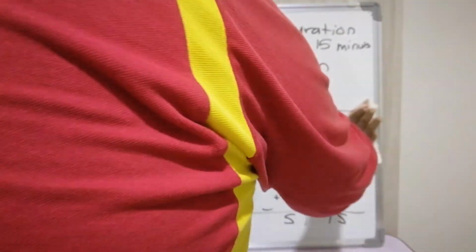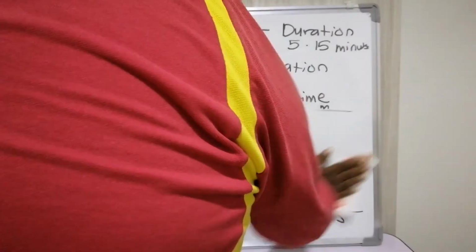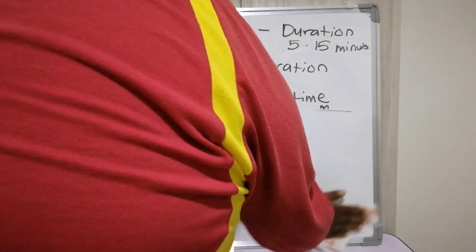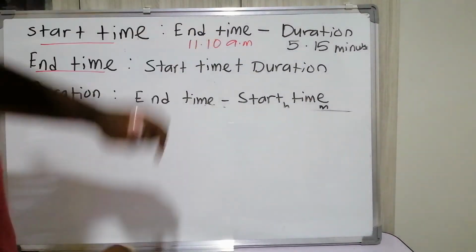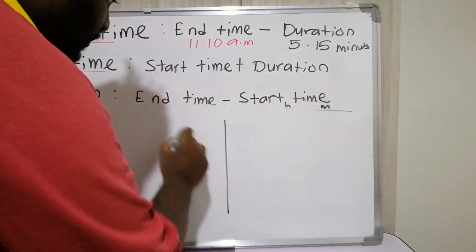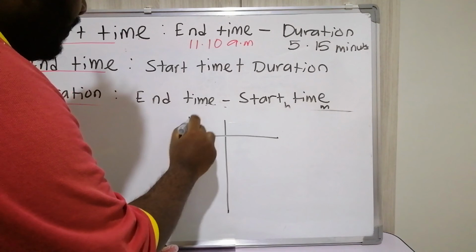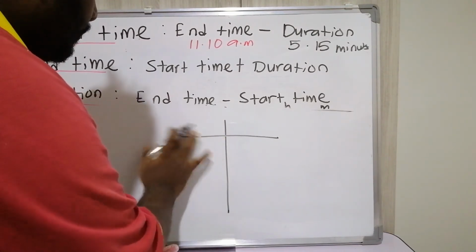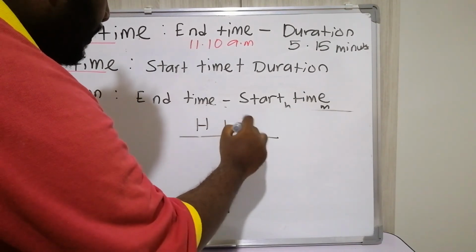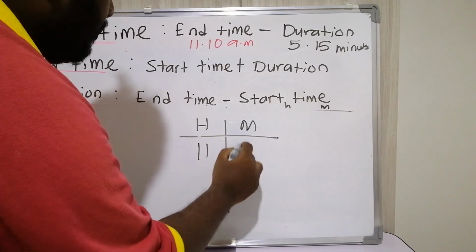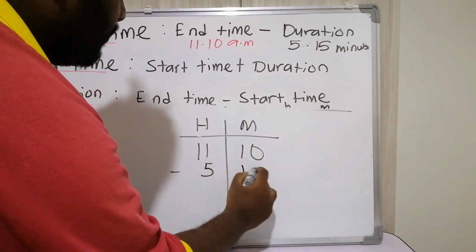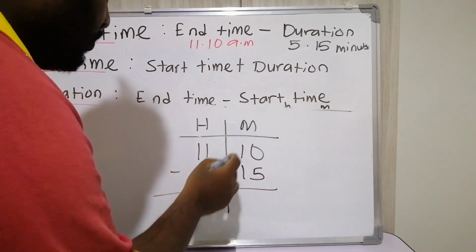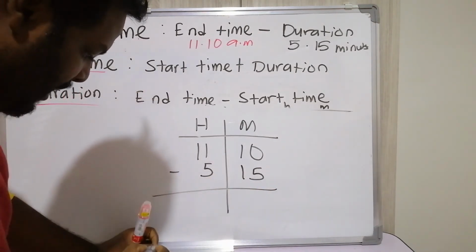Now we're going to do the calculation. 11:10 minus 5:15. As I told you just now, 10 minus 15 cannot.